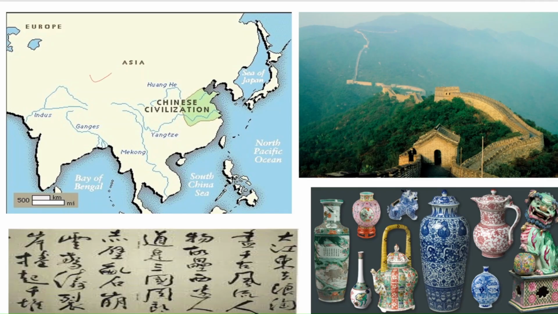You can see here this map shows you the extent of the Chinese civilization. This is India. This is the beautiful breathtaking picture of the Great Wall of China. This is their writing. It was called ideographic script. And this is porcelain.